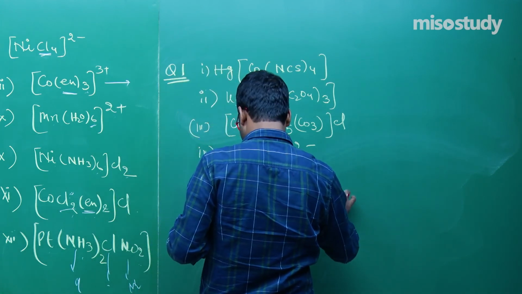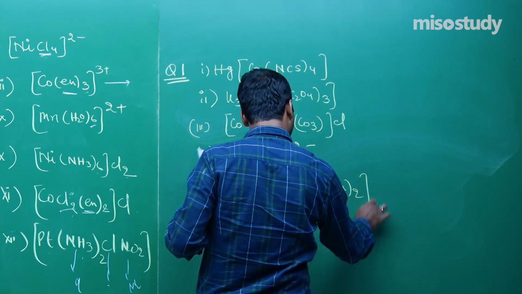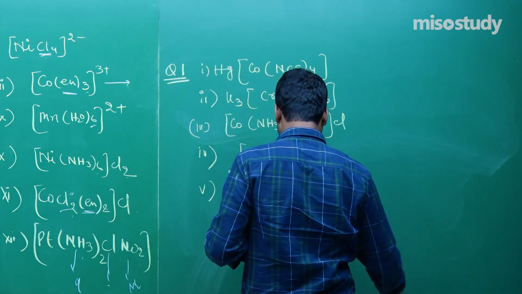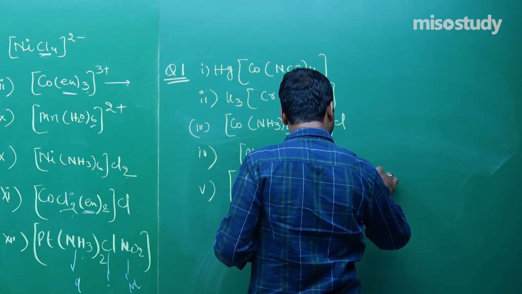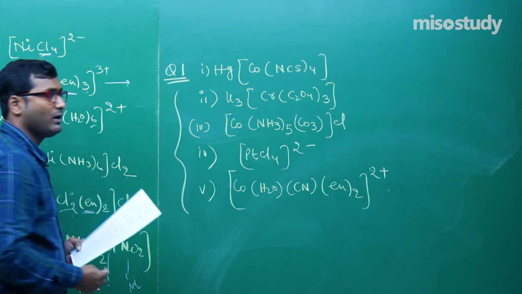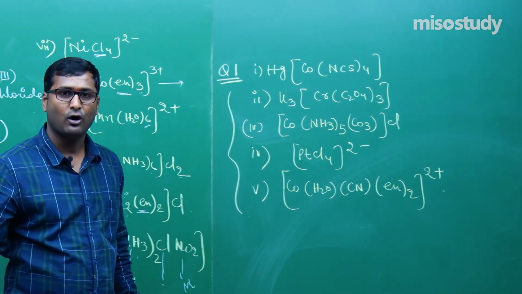The fifth one is, my friend, [Co(H2O)(CN)(en)2] 2 plus. You have to do this. You have to write down the name of each and every one.